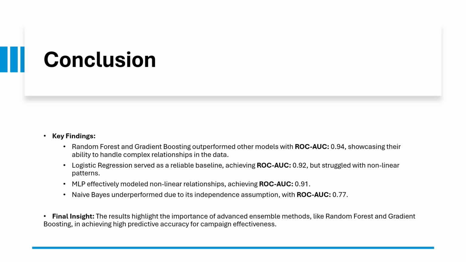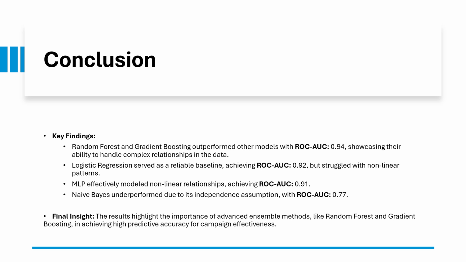Conclusion. This project highlights how machine learning can bridge the gap between resource heavy marketing campaigns and efficiency. Key findings: random forest and gradient boosting both performed well, and they were the top performers with ROC AUC scores of 0.94, and they showed their ability to handle complex and nonlinear relationships.